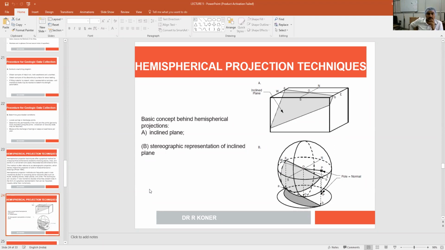Only the bottom hemisphere we are considering. So any plane we want to draw in the StereoNet should pass through the center of the hemisphere, anyway, this way or that way, but it should pass through the center of the hemisphere.